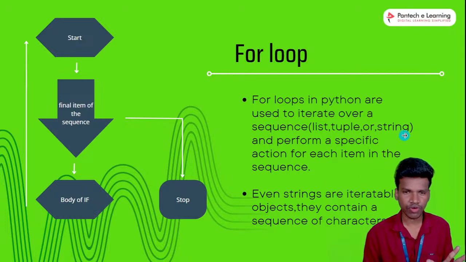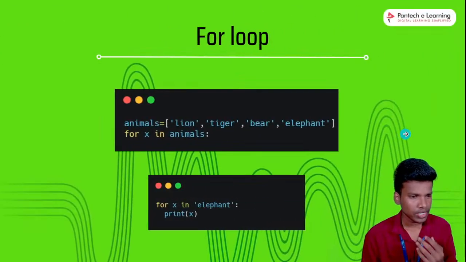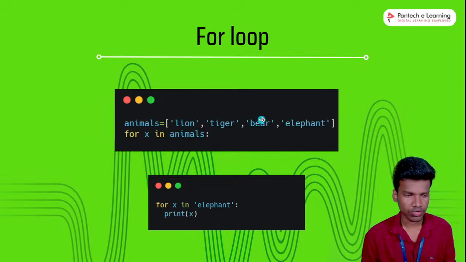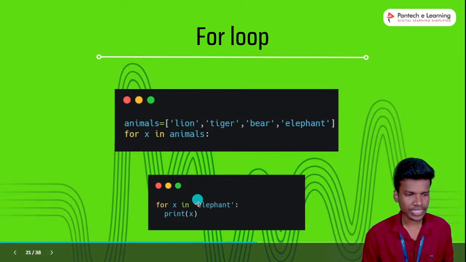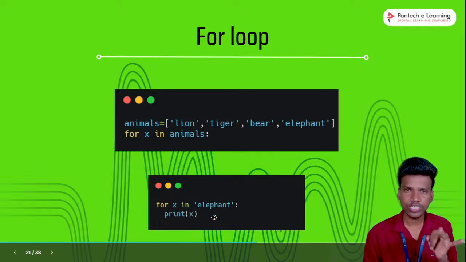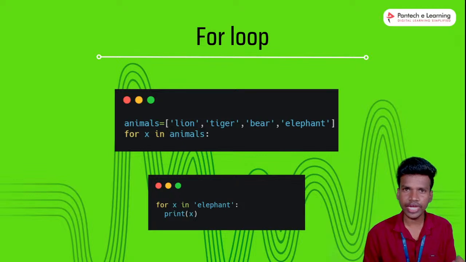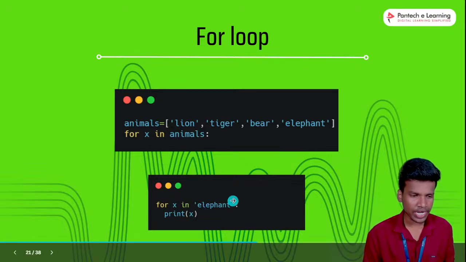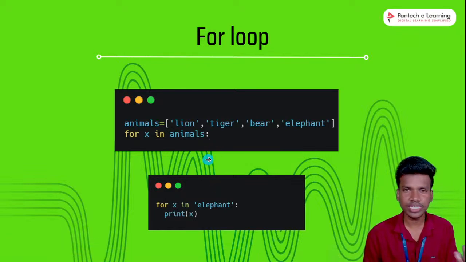Okay, this is the for loop. So next one, an example for the for loop. I will use animals and elephant. The elephant is a string. The animals is a list. As already told, for loop uses a sequence variable that is a list, tuple or string. These data types we will use as the sequence variable.